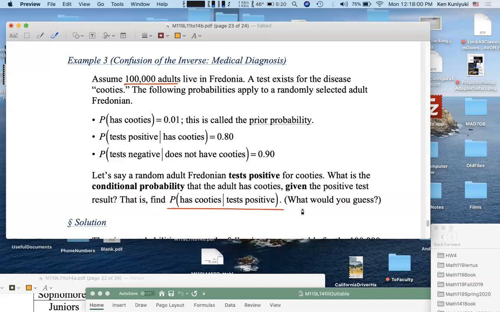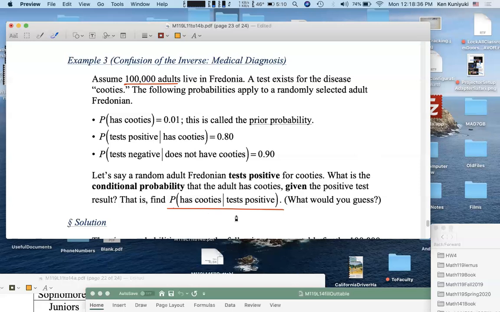First of all, what would you guess, just subjectively, based on the given information? You live in Fredonia, you're an adult, you go in, you take a test, the test comes back positive. What's your updated probability that you have Cooties? The prior probability was 1%, or 0.01. You got a positive test. What is your updated probability of having Cooties? I'm taking the Bayesian approach, where you're allowed to update probabilities. So you have your guess.